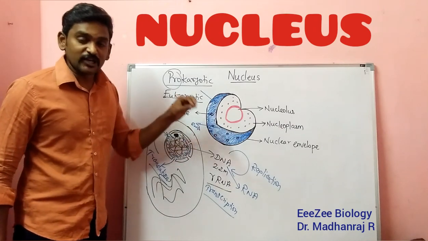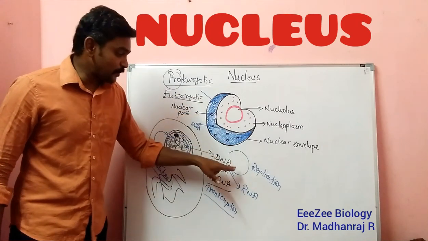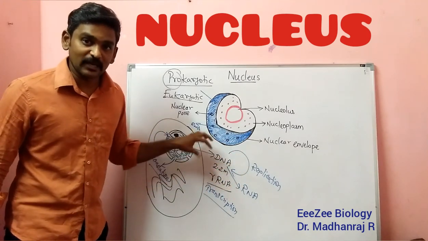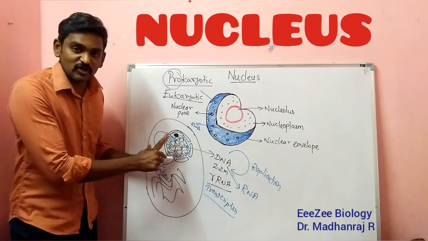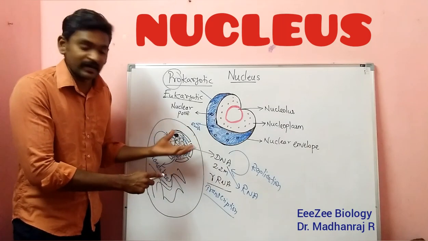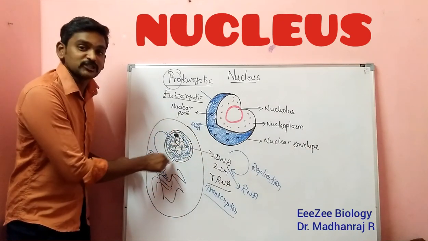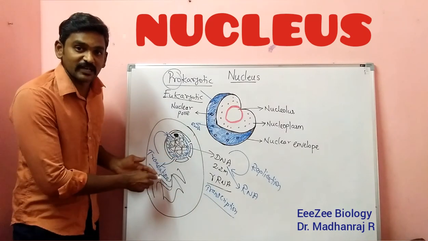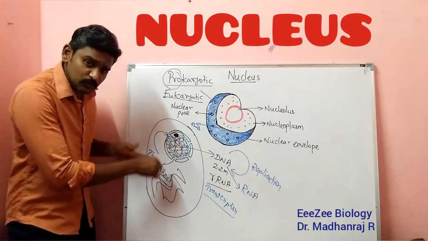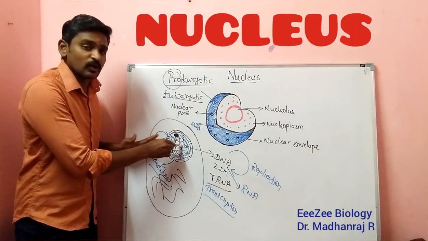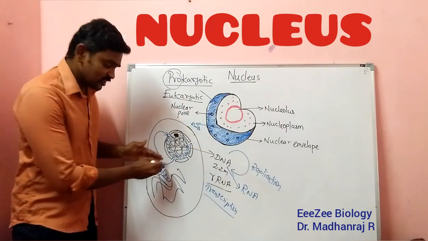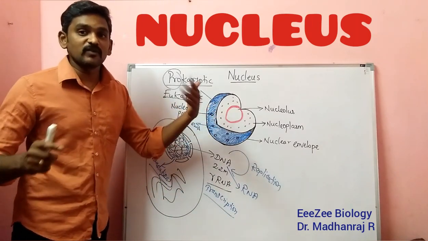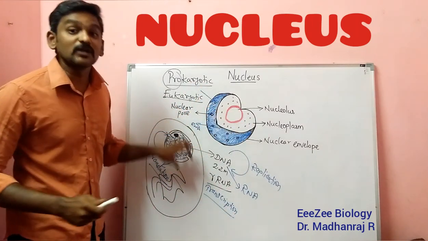So the DNA will be converted into RNA. The replication, the DNA copying, as well as DNA to RNA transcription, take place in the nucleus. After the formation of RNA, it matures inside the nucleus and comes outside through these pores to the cytoplasm, where the proteins are synthesized. Translation takes place in the cytoplasm, and these proteins travel to the nucleus to perform their functions. These proteins also travel to different parts of the cell and different tissues to perform different functions. This is all about the nucleus.